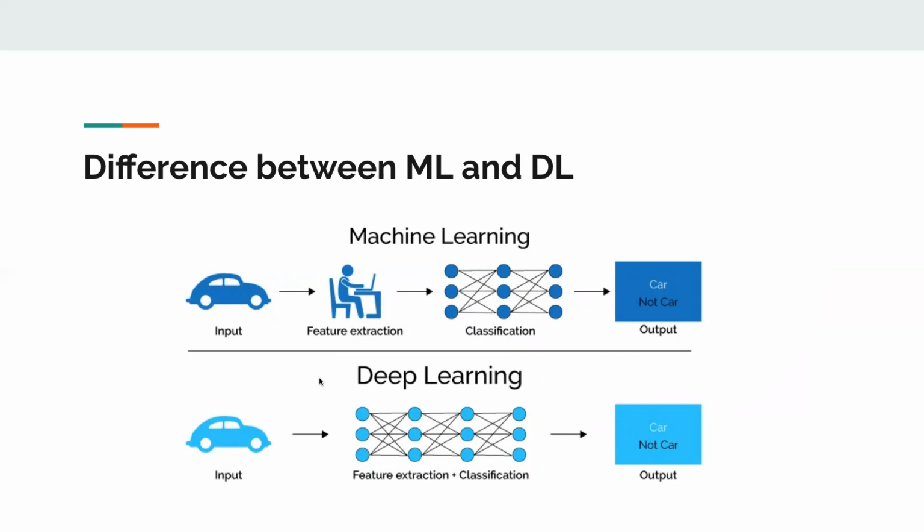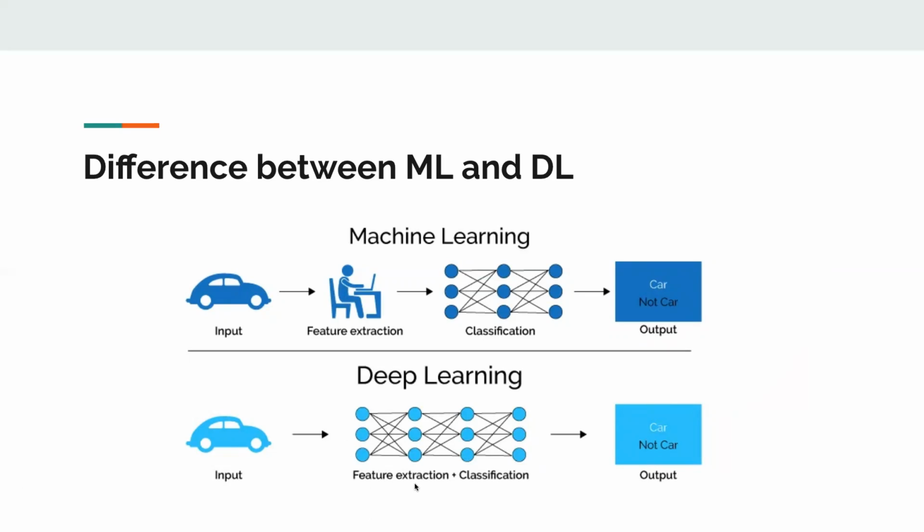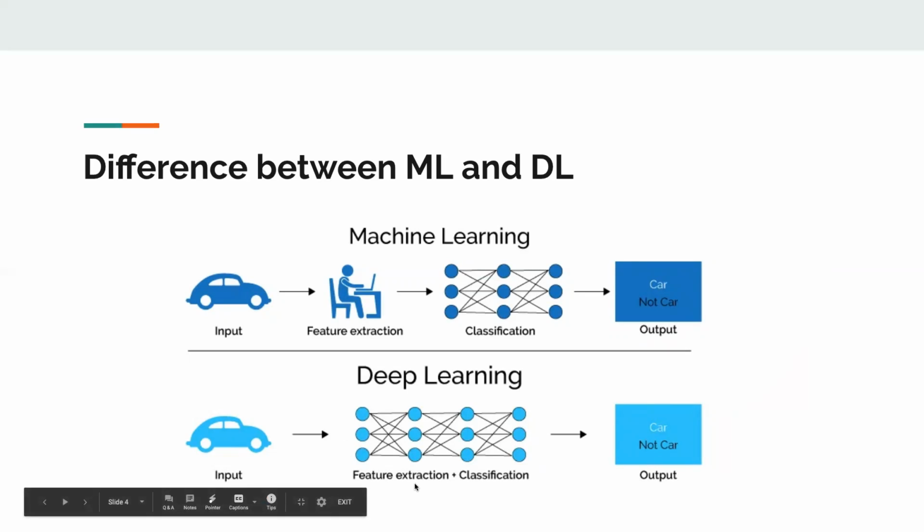However, in a deep learning model, based on how deep the model is, many times we can just directly take the input and put it into the model. The model will do the feature extraction and classification together and still return a good, or sometimes even better, result accuracy. Most people are still going to have a question about how they do feature extraction. I will show how a deep learning model makes it possible.